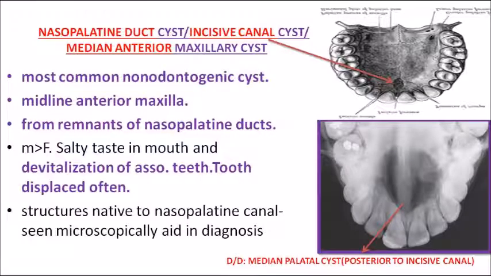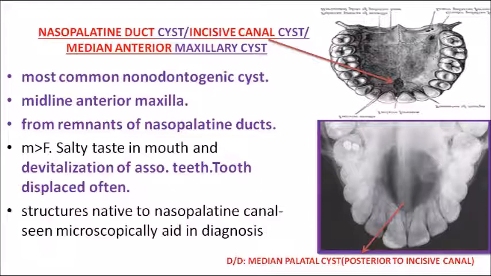Coming on to intra-osseous developmental non-odontogenic cyst, the first one we are learning, which is within the bone, is nasopalatine duct cyst or incisive canal cyst or median anterior maxillary cyst. I have given all these terms in red ink, because any of these terms can be given in the options.